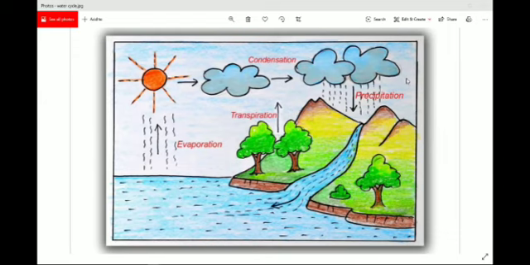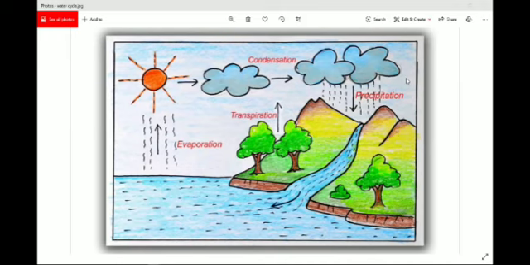The word percolation, or percolates, might be a new word to you. The meaning of the word is given in your book in a box. You can put a tick mark over there. Percolates means to filter through a porous surface.